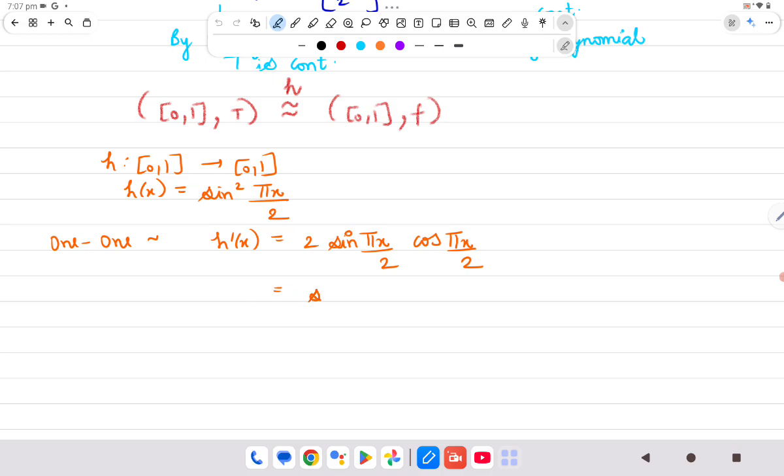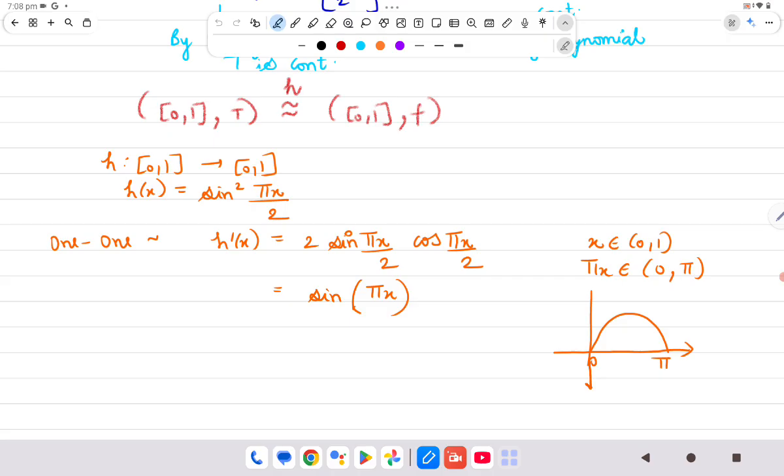Which is nothing but the formula of sine 2 theta. So it is sine pi x, right? Now if I pick x in closed 0 1, my pi x will be in 0 pi. And as we all know, the graph of sine is positive in the open interval 0 pi.